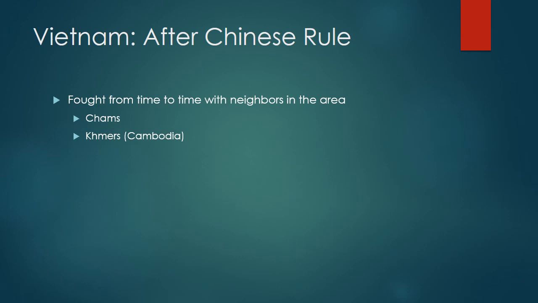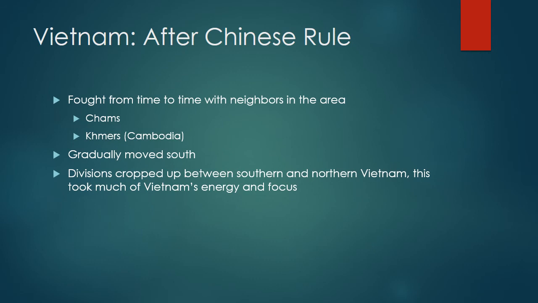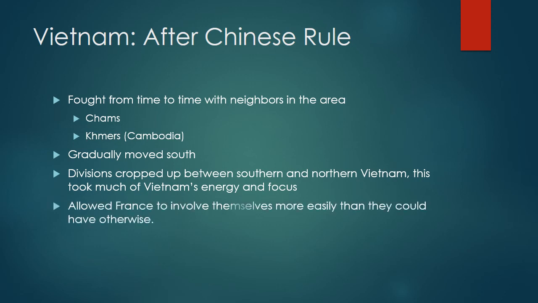So after Chinese rule, Vietnam fights from time to time with neighbors in the area, the Khmers in Cambodia, the Chams, so that they're in Laos. And slowly the people moved south as they faced pressures, and that's where Vietnam got its location today. Divisions crop up between southern and northern Vietnam, which takes a lot of Vietnam's energy and focus, and actually is one of the causes of the Vietnam War. And as a result, since they were so focused internally, Vietnam allowed France to involve themselves more easily, and they were more easily colonized than they might otherwise have been.